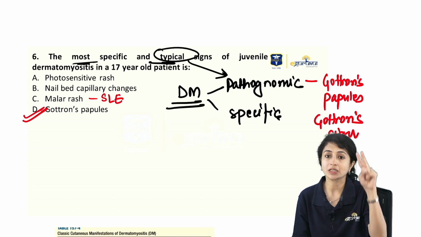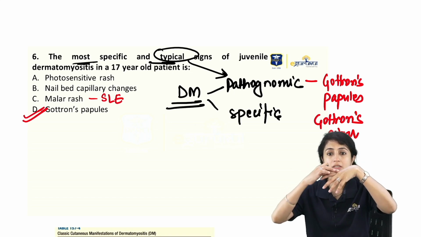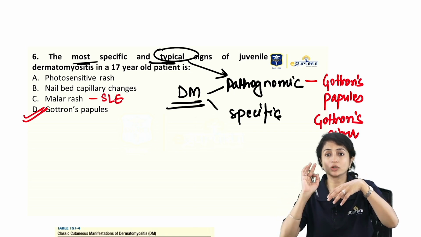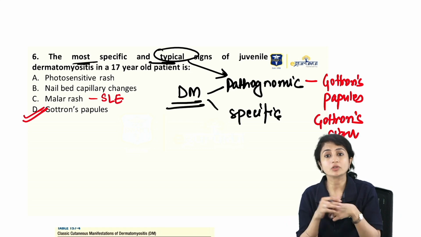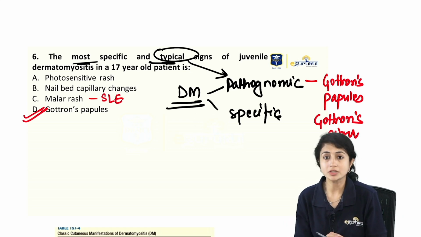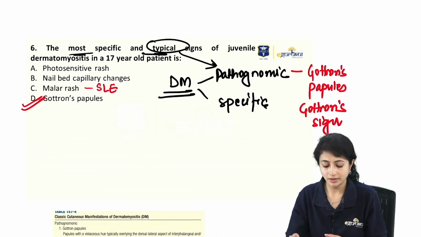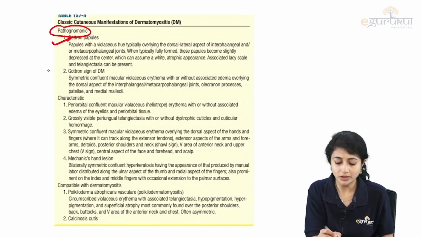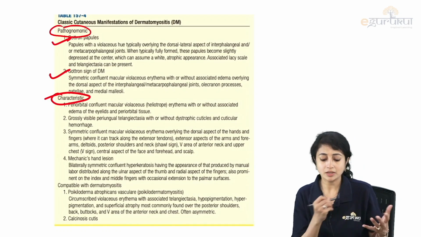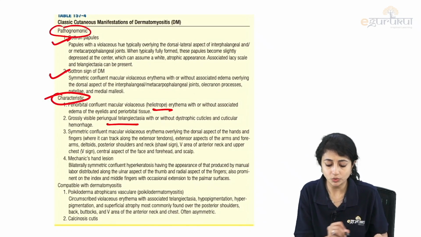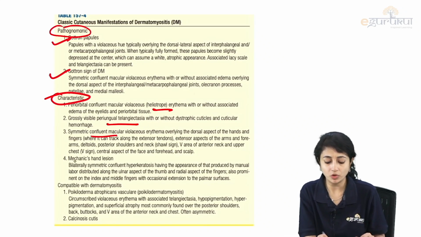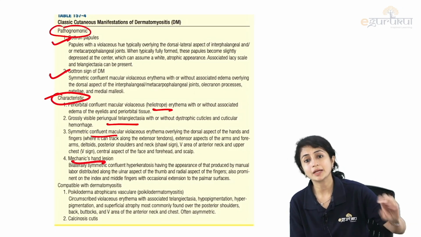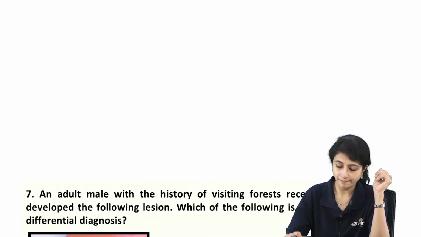There are two pathognomonic lesions, Gottron's papules and rash, which are seen over the interphalangeal and metacarpophalangeal joints. If they appear as papules, they are called Gottron's papules. And if I see a confluent macular violaceous erythema, I call it Gottron's rash or Gottron's sign. These are my cutaneous manifestations of DM. Pathognomonic are Gottron's papules and sign, and others are characteristic, such as heliotrope rash, periungual telangiectasia, V sign on other parts of the body, mechanic's hand.